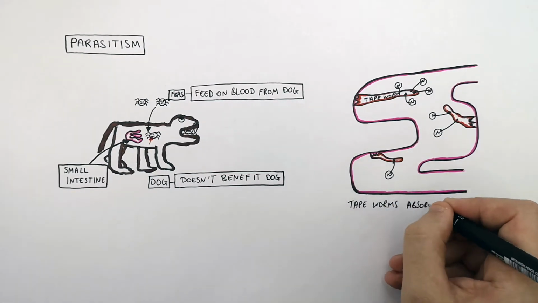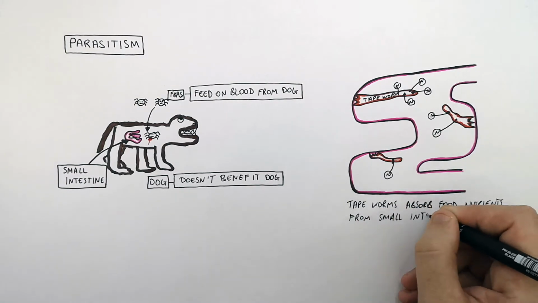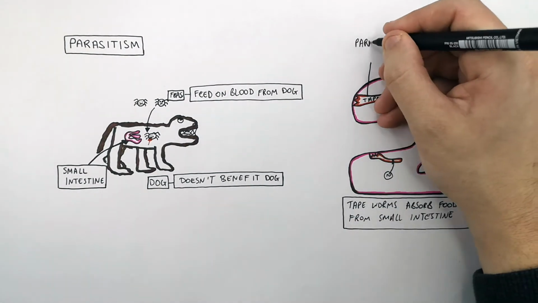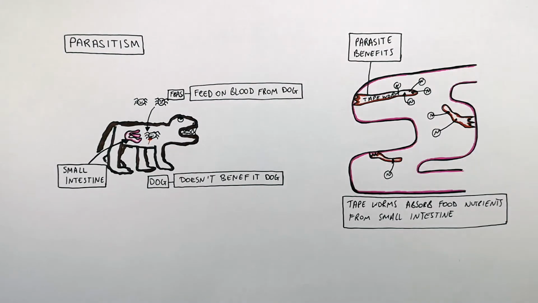So the tapeworm absorbs nutrients from the small intestine. And the parasite benefits. Only the tapeworm benefits. The dog does not benefit. This is why it is a parasitic relationship. Only one organism benefits from this relationship.